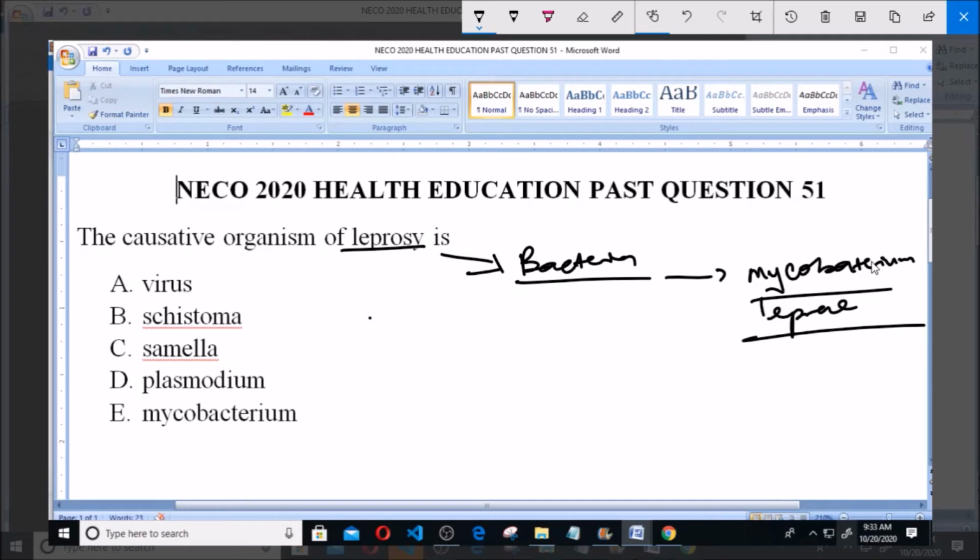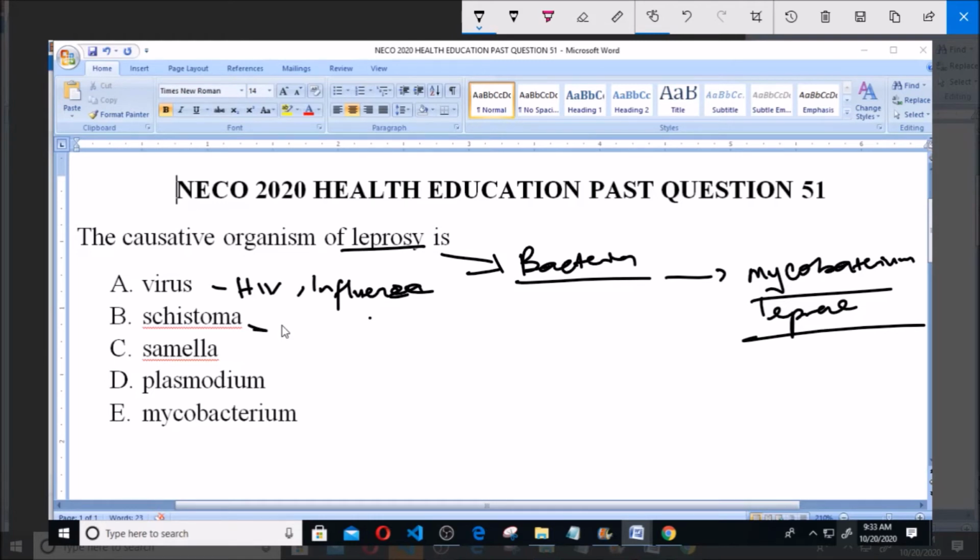Virus here does not cause leprosy. Virus causes diseases like HIV/AIDS and influenza. Your common cold is caused by virus. Influenza is caused by virus. HIV.